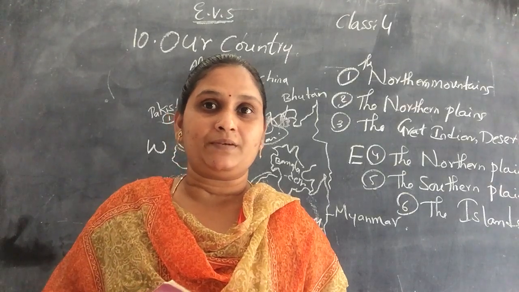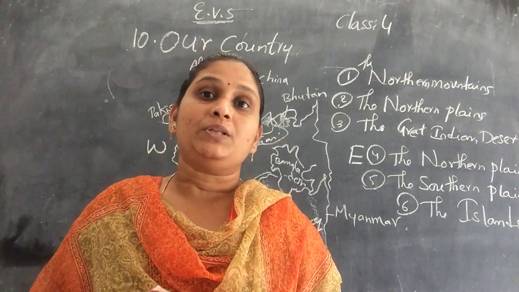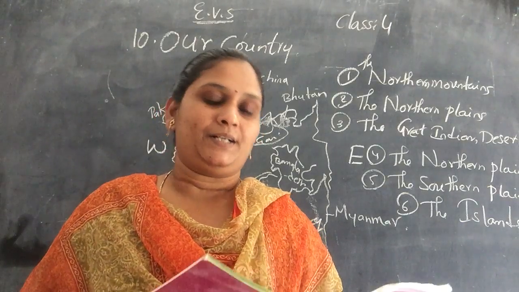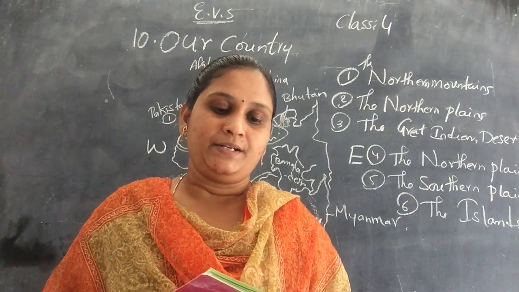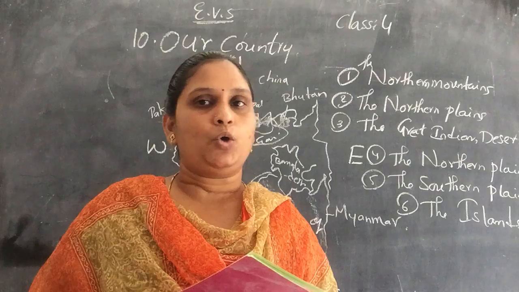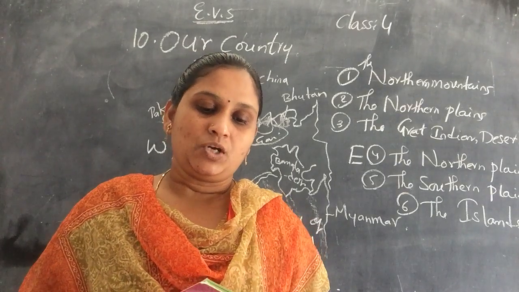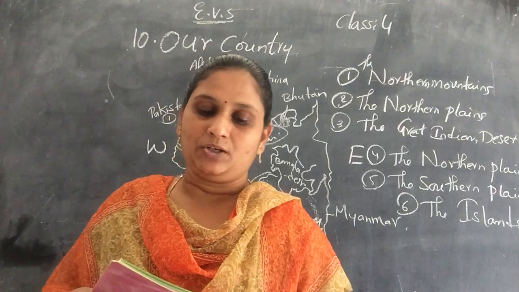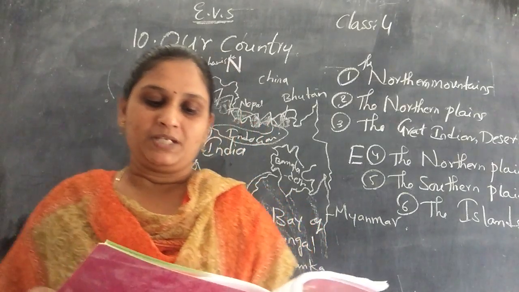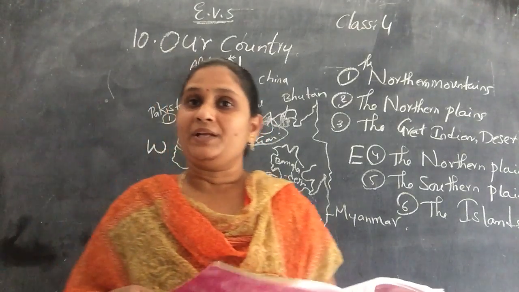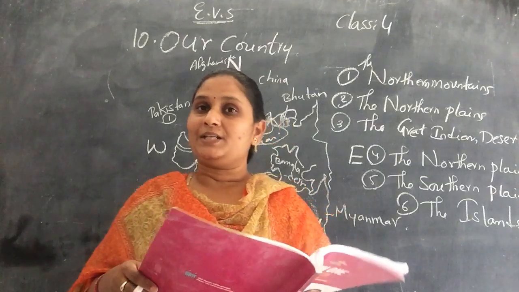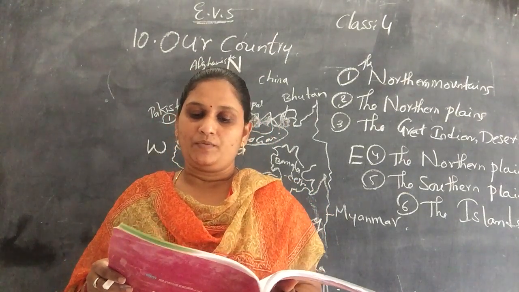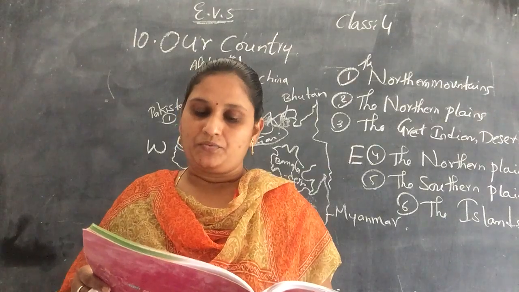Up to now we discussed the lands, children. Now about the hot region. The hot region is the desert region. So a desert is a sandy, dry area with little or no rainfall at all. And there is not much vegetation. The Thar is located on the southwest of the northern plains and occupies a major part of Rajasthan. Where is the Thar desert located, children? In Rajasthan. And this desert was formed over many years due to low rainfall.